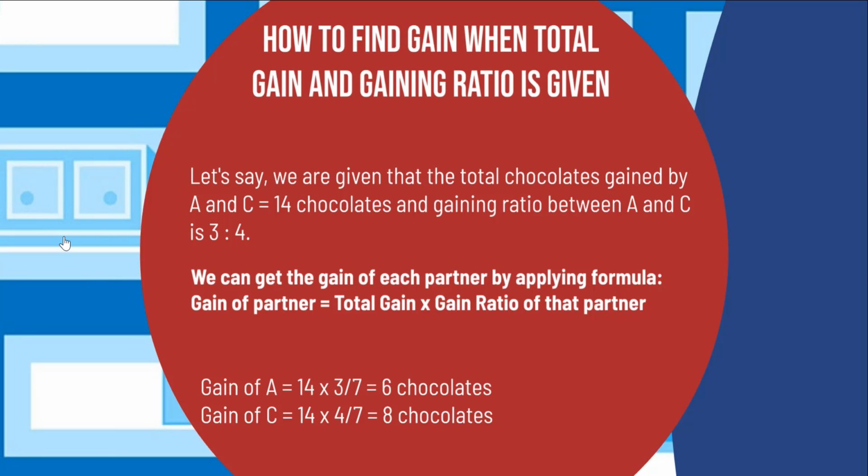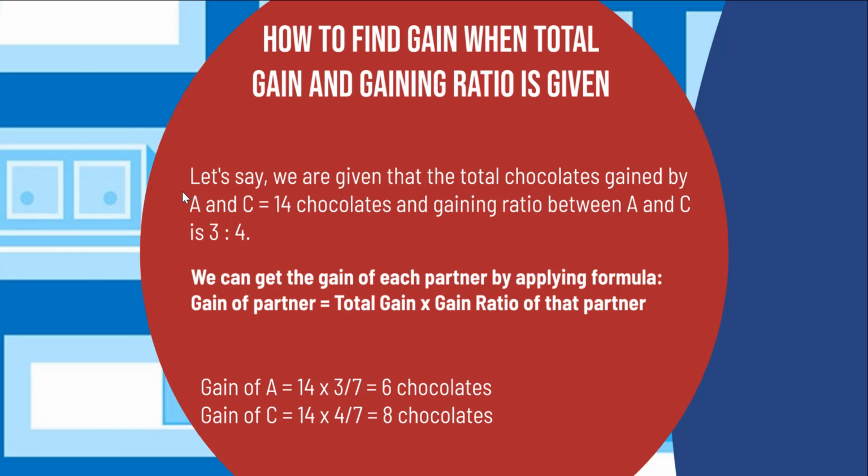So in this example, the gain of A is equal to 14 chocolates, which is the total gain of A and C together, multiplied by 3 divided by 7, the gain ratio of A, and this comes up to 6 chocolates. Similarly, the gain of C is equal to 14 into 4 divided by 7 is equal to 8 chocolates. And as we know from the example, out of the 14 chocolates of B who later went away, 6 chocolates was taken by A and 8 chocolates was taken by C.